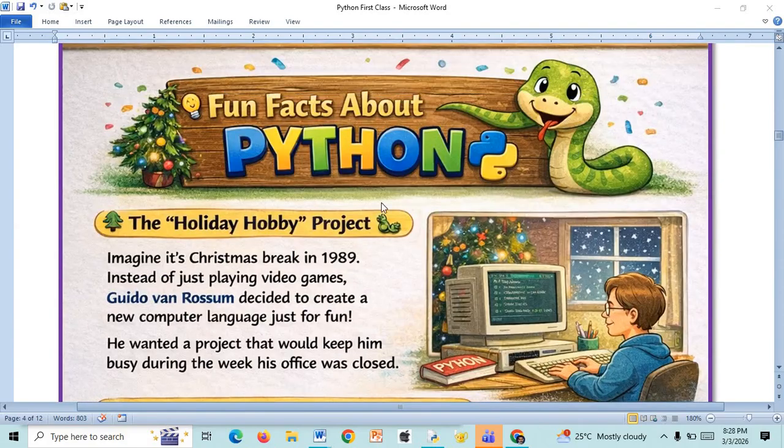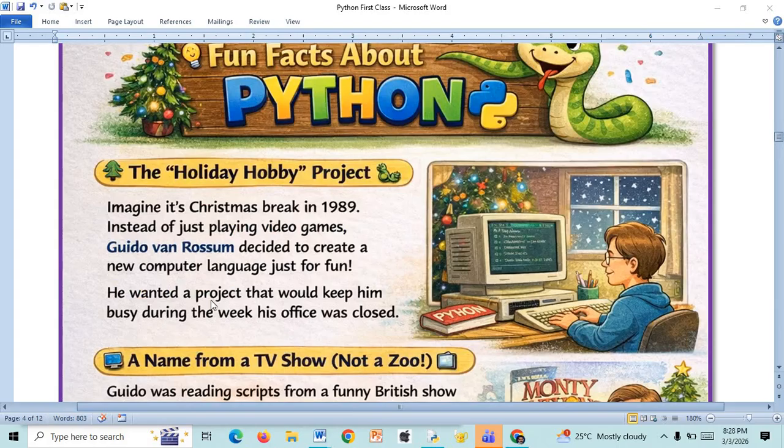Now, some fun facts about Python. It was actually a holiday project by Guido van Rossum. Imagine it's Christmas break in 1989. Instead of just playing video games, what did Guido do, do you know? Guido van Rossum decided to create a new computer language just for fun. He wanted a project that would keep him busy during the week.